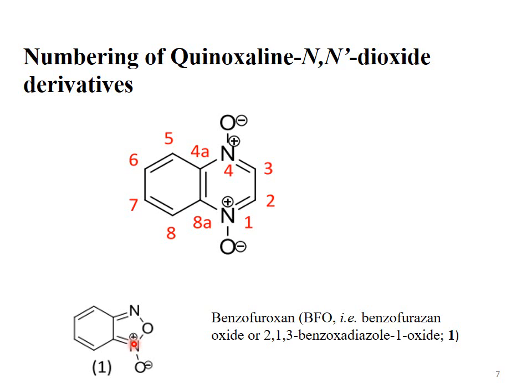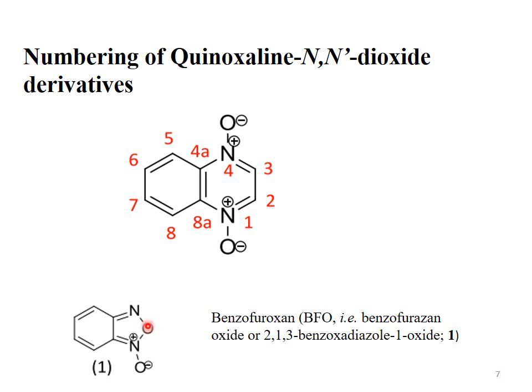This is our starting material. This is the benzofuroxane. Shortly we say it's a BFO. Specifically its name is benzofuroxane oxide or 2,1,3-benzoxadiazole 1-oxide. Here the cationic nitrogen, that is the quaternary nitrogen, is position 1. So in the numbering of the reactant, the cationic nitrogen is always at number 1, the oxygen at number 2, and the neutral nitrogen, the sp2 nitrogen, is at number 3.